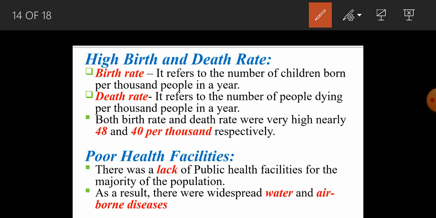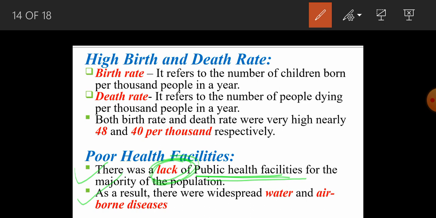Now let's talk about the next point, the poor health facilities on the eve of independence. At that time, the first thing is that there was a lack of public health facilities for the majority of the population. As far as public health facilities are concerned, they were very few. We have already seen in the previous slide that first of all it was unavailable, and second, wherever it was available, it was lacking. As the public health facilities were not available, as a result there were widespread water and airborne diseases.